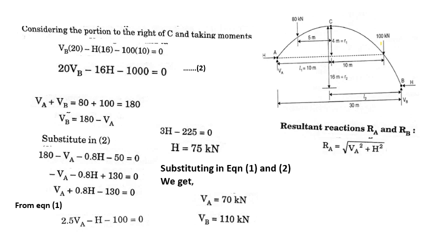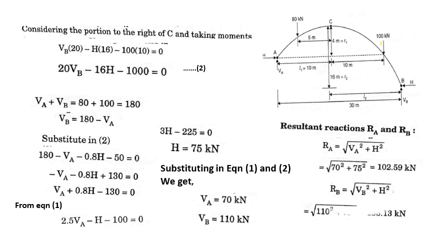Okay, so we can find the total reactions if you want. If it is asked to find the total reaction, then you must find it using this formula. VA we have got as 70, H as 75, so 70 square plus 75 square. And RB is VB square plus H square. We can find out RB as 133.13 kilonewton.